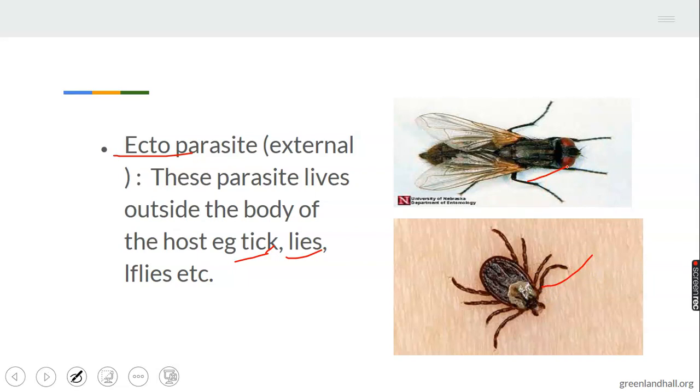Housefly is a very good example of ectoparasite. Tick is also a very good example of ectoparasite. This is called tick. This is called housefly. Take note of endoparasite and ectoparasite.